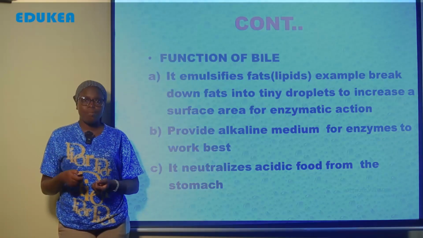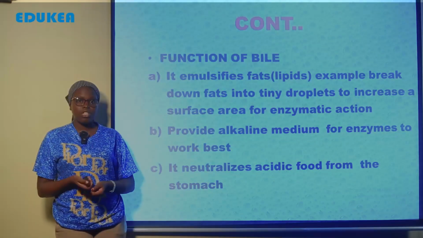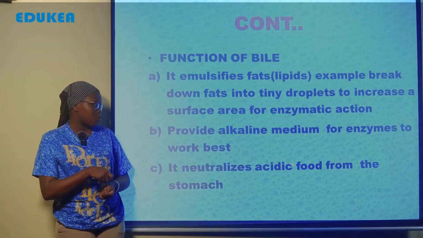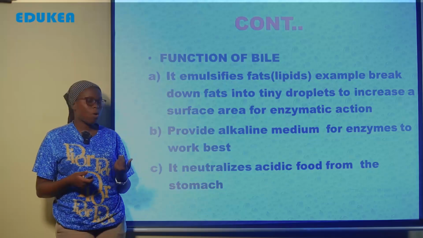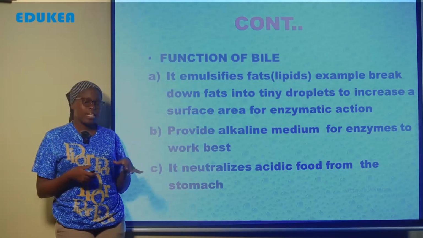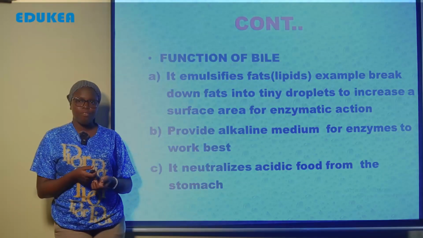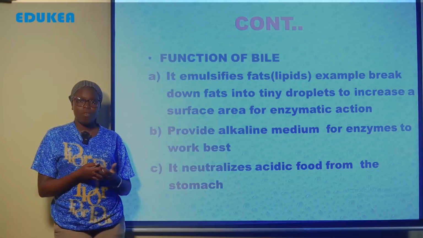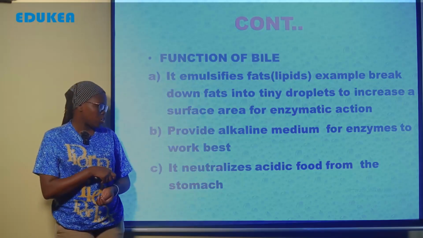Tumesema kwamba katika within the bile kuna salt. And those salt zinasaidia katika neutralization of the acidic chyme from the stomach ili kuweza kuprovide the alkaline medium for this enzyme so as to function best to facilitate the digestion process. Also, it neutralizes acidic food from the stomach. Also, this bile function in the neutralization of acidic food or chyme from the stomach.